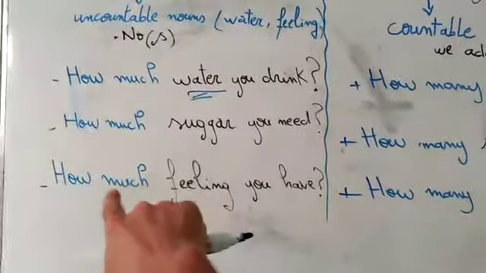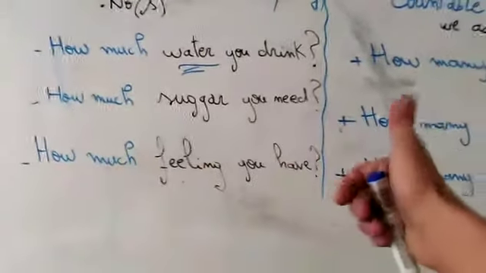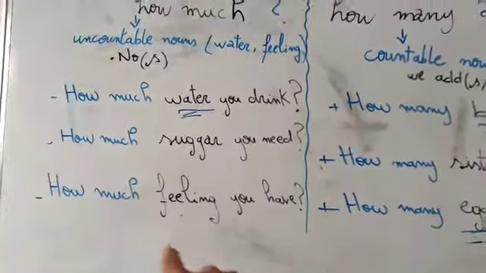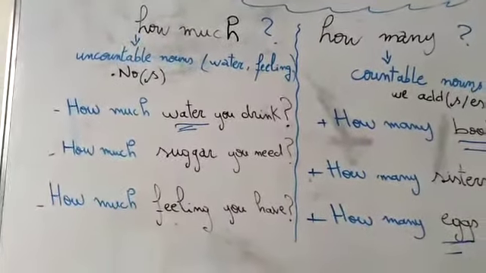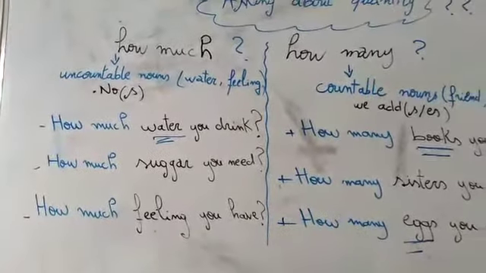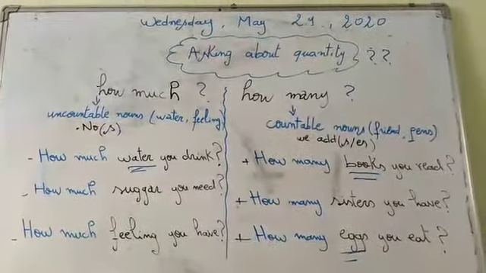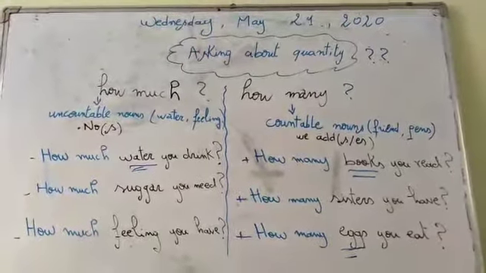Please. Number 3, we have what? We have feelings. And I've told you that feelings are uncountable nouns. So I'm going to use what? To use how much. How much feeling do you have for someone? Good. Very good. So I'd like you to do an activity. I'll send it to you to have an idea if you understand how to use